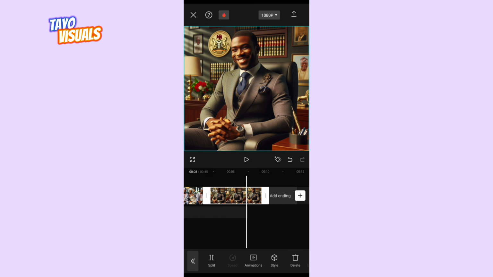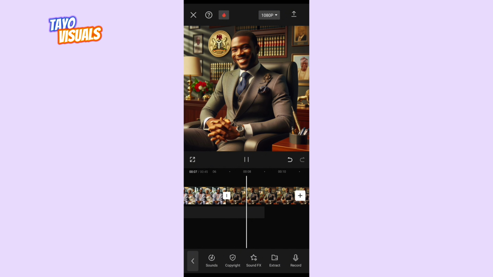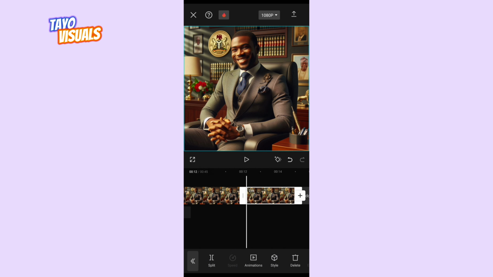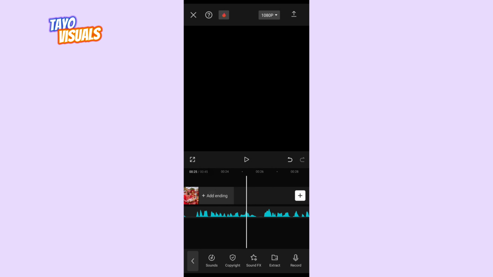Then increase the duration a bit, then the heart of Lagos. Mr. Oladeji is a very wealthy entrepreneur put together with his wife. So I'm going to click that and delete the excess and bring in the next image. So this is how you keep on going until you have imputed all of the images you generated and until the end of your story.